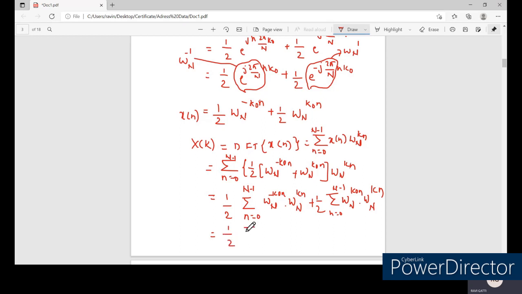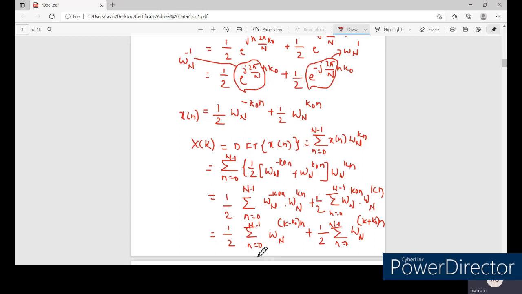So we can write it as 1 by 2 summation n equal to 0 to N minus 1. Here n is common, so substituting we get omega N to the power of k minus k naught into n. Similarly, plus 1 by 2 summation n equal to 0 to N minus 1 of omega N to the power of k plus k naught into n.